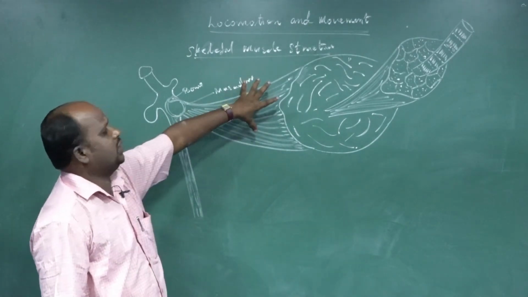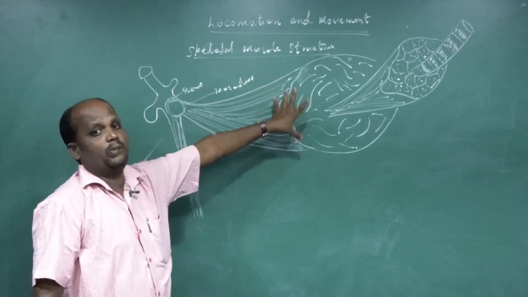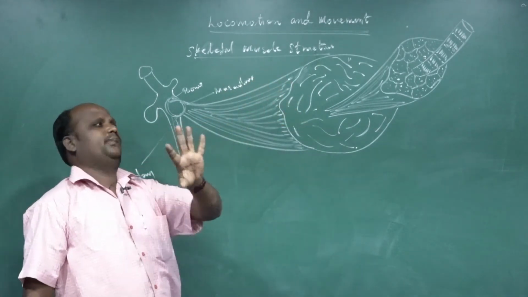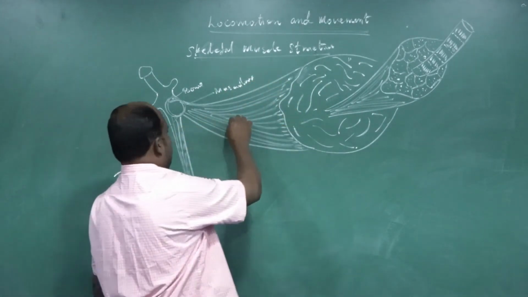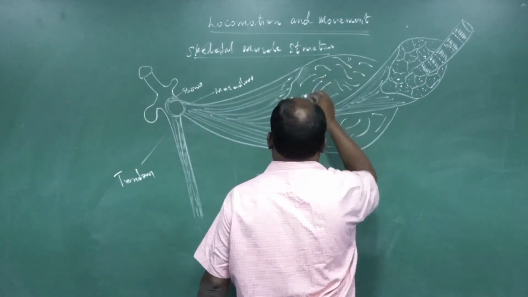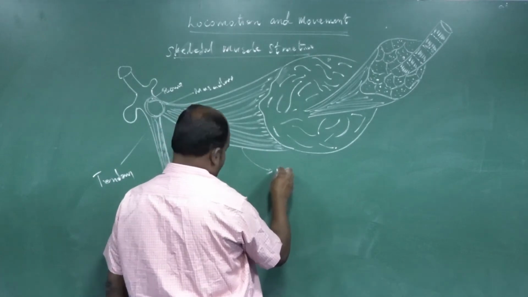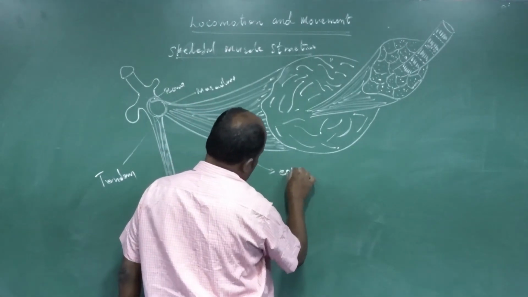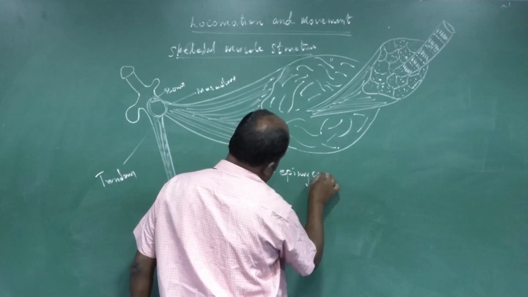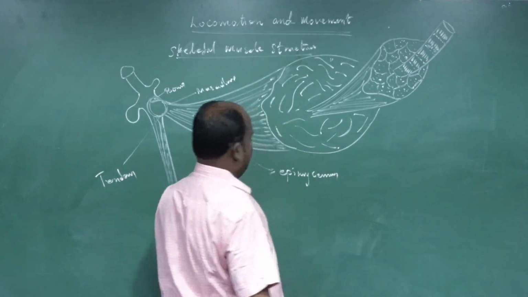But each muscle fiber is surrounded or covered by 3 membranes. The outermost layer is named epimysium. The middle layer is called perimysium.